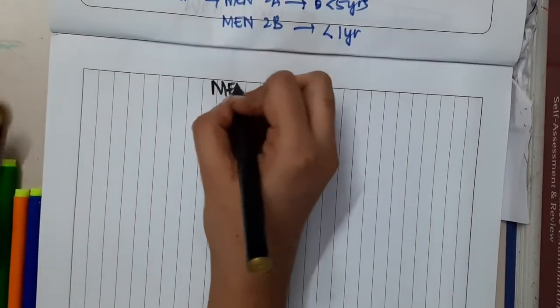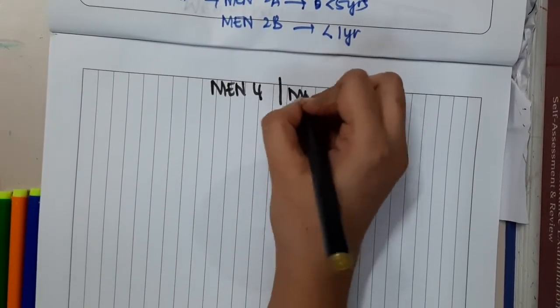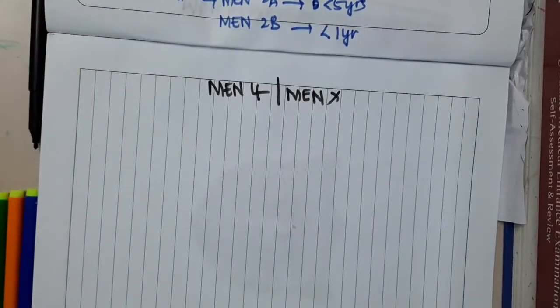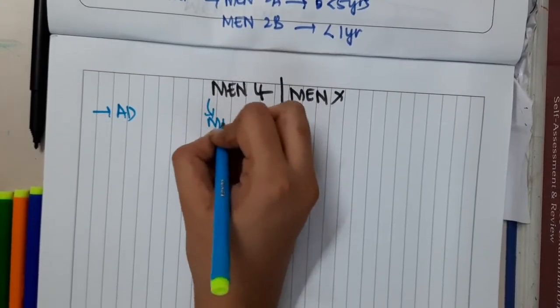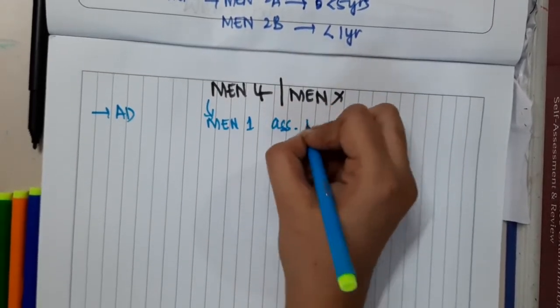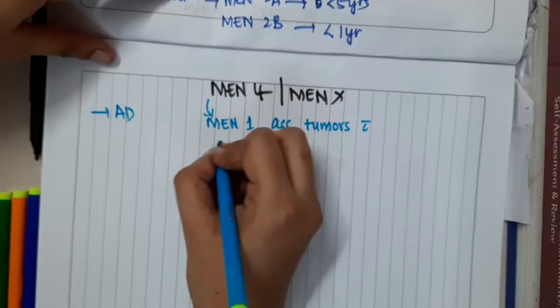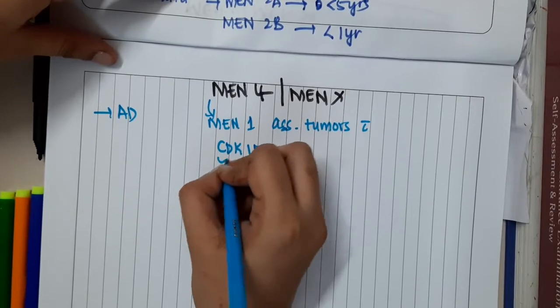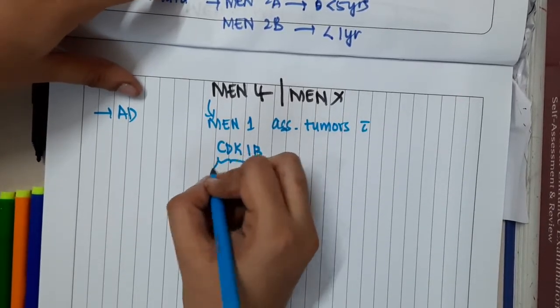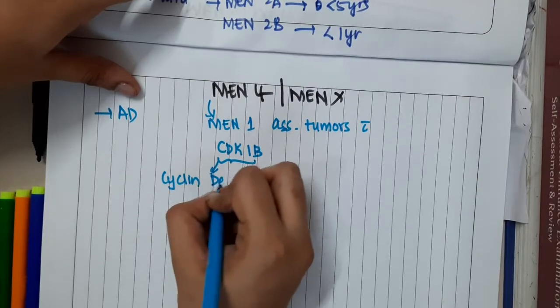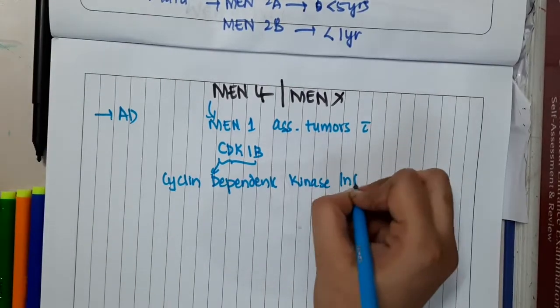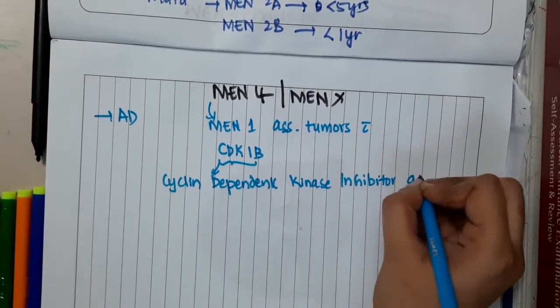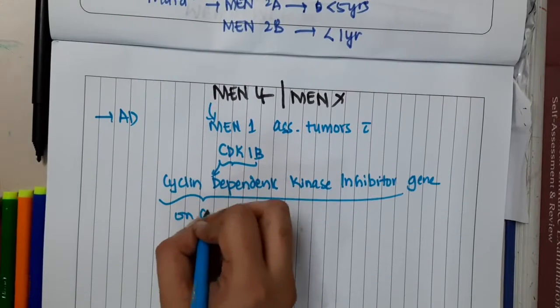Next, the important multiple endocrine neoplasia is MEN 4, also called MEN-X. It is an autosomal dominant condition where you see MEN 1 associated tumors with a mutation in CDKN1B, the cyclin dependent kinase inhibitor gene, located on chromosome 12.